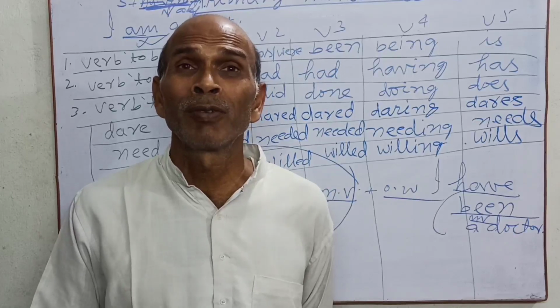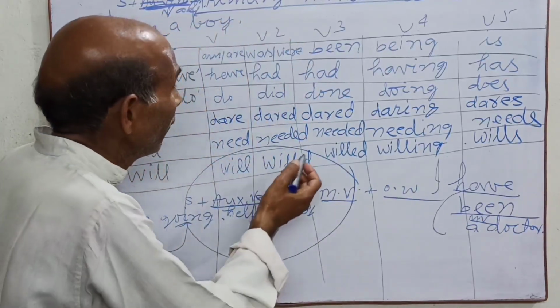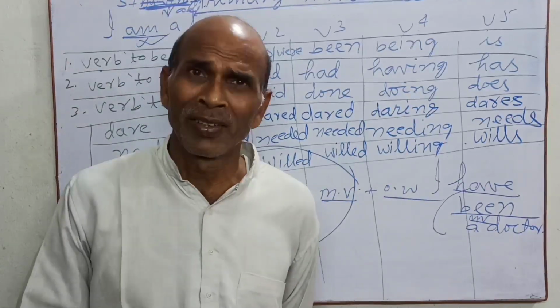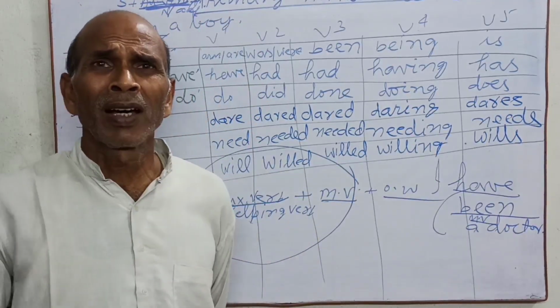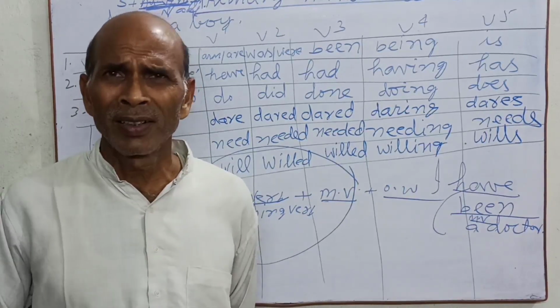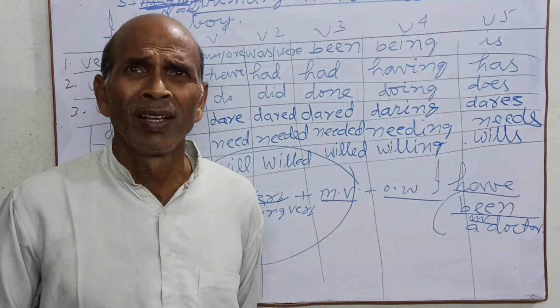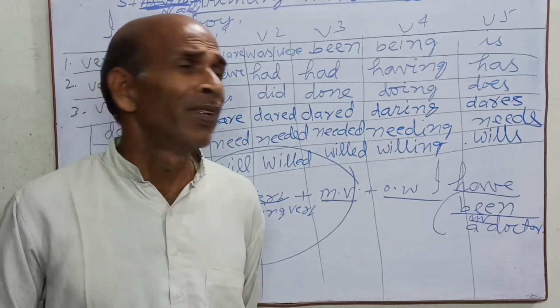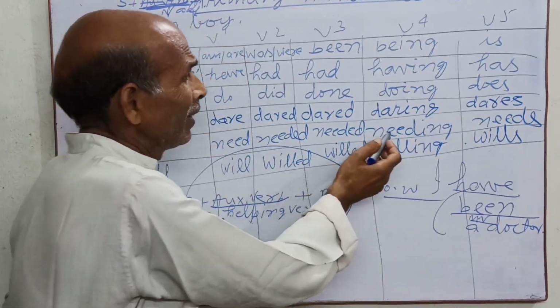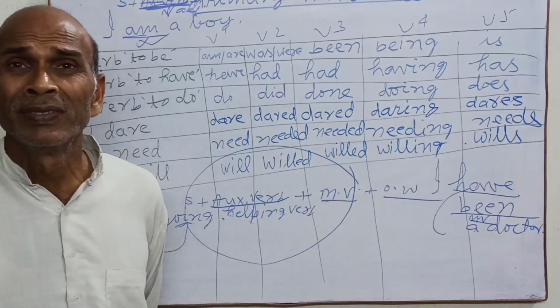A boy needed some toys. Here "needing" is used in the continuous tense. Continue your work: continuous. I am daring, like this. I am needing a pen.